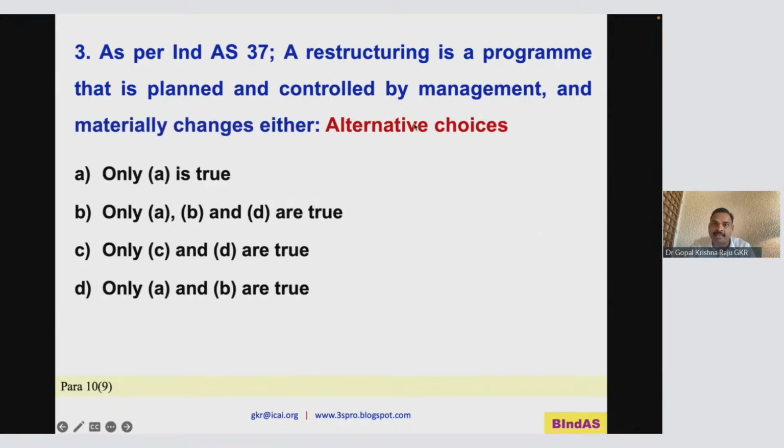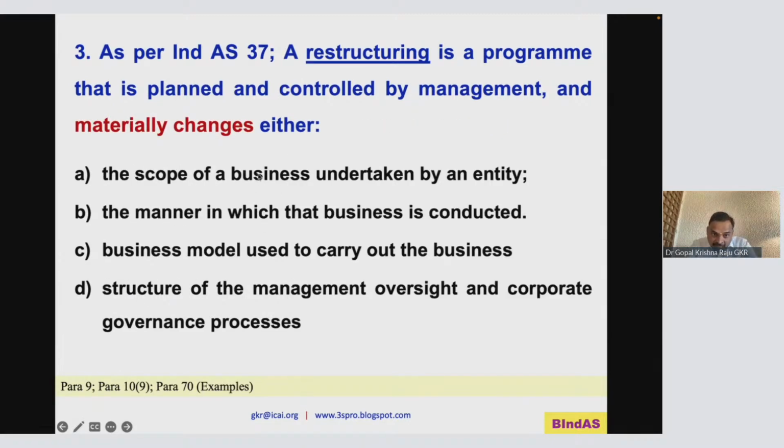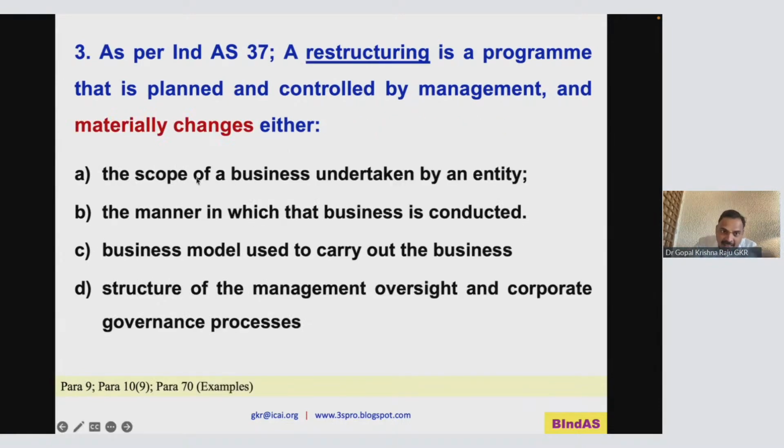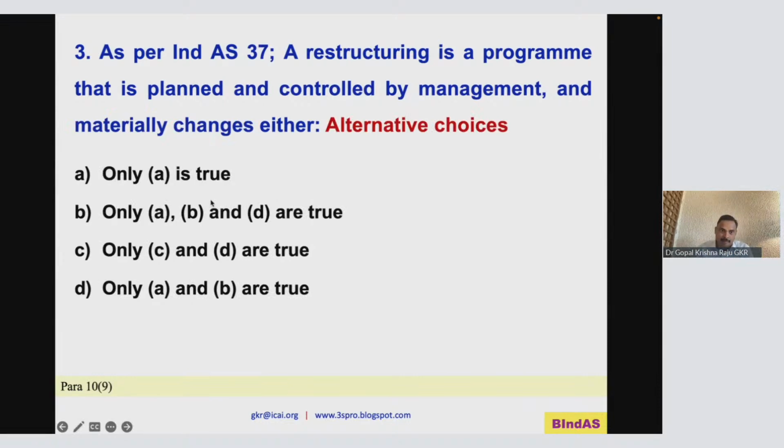So as per any restructure, alternative choices: only A is true; only A, B are true; only C and D are true; A and B. It is not A and B. Since the word either is already there, it should be either A or B. So the answer is D. Either A or B.